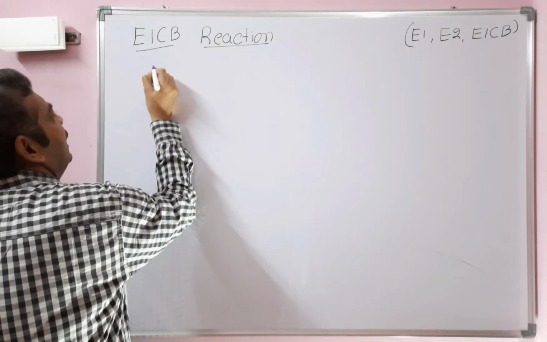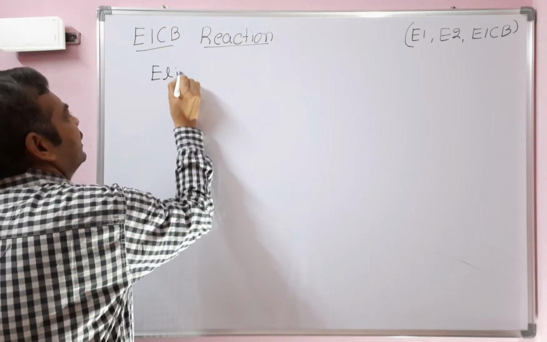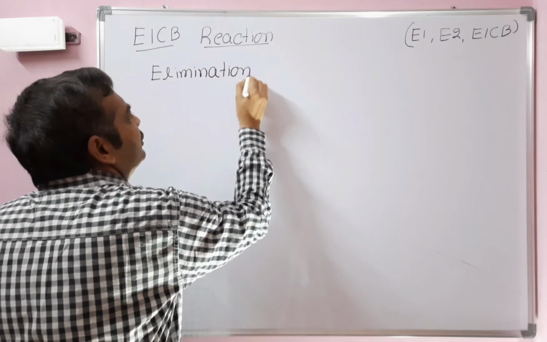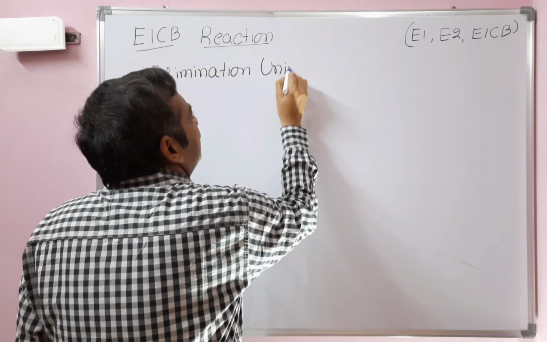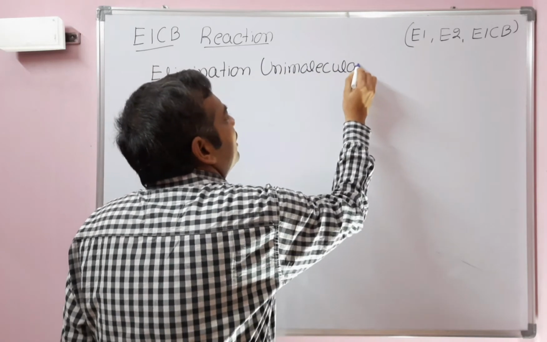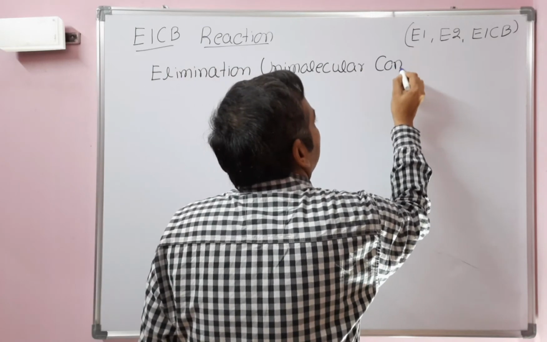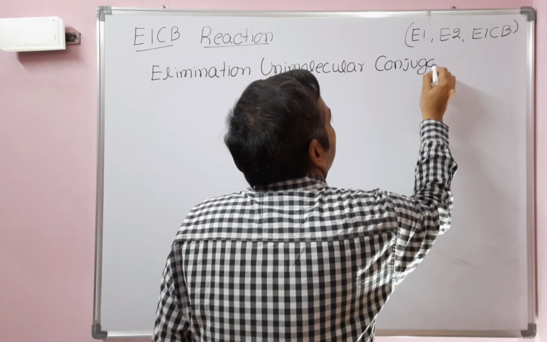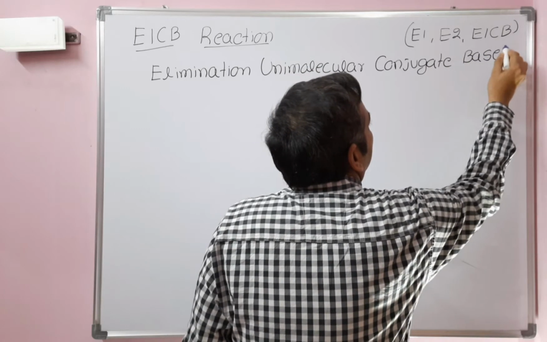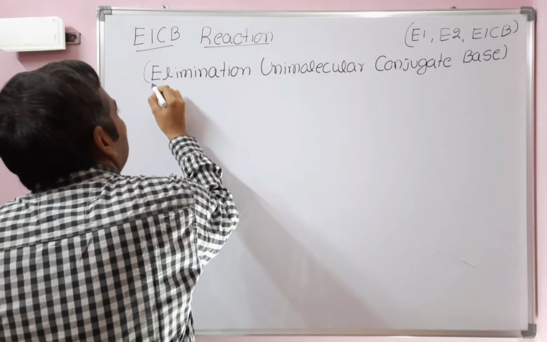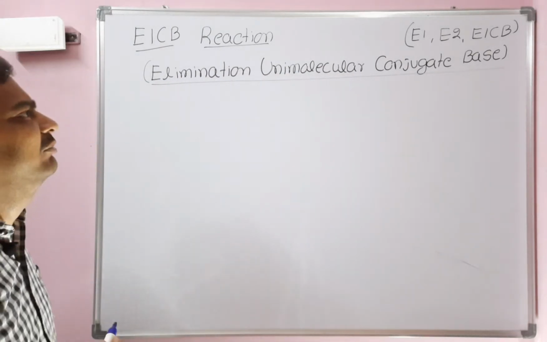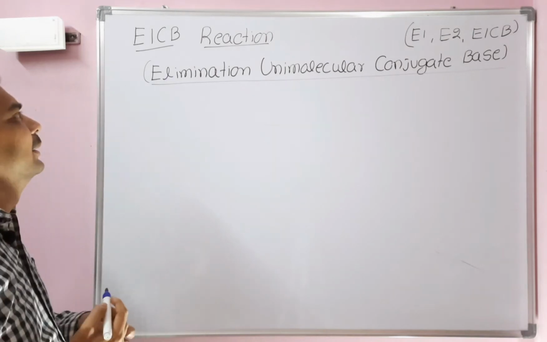E1CB means: E means elimination, 1 means unimolecular, C means conjugate, B means base. Unimolecular elimination conjugate base elimination reaction. E1CB elimination reaction is one of the types of elimination reaction.